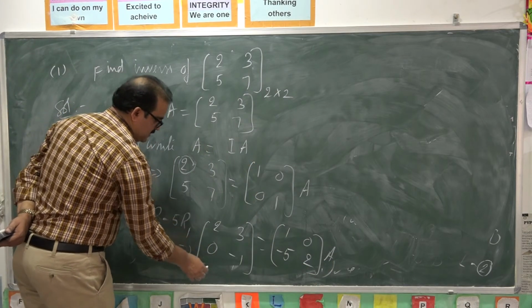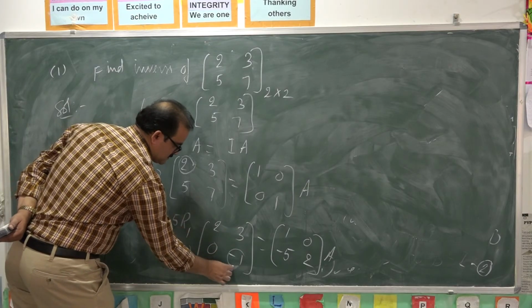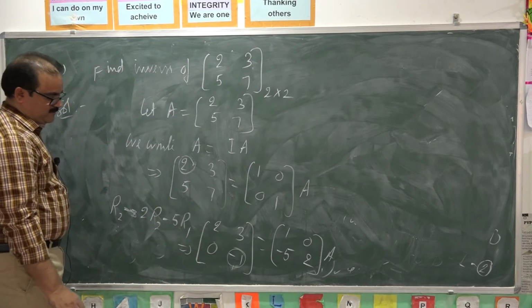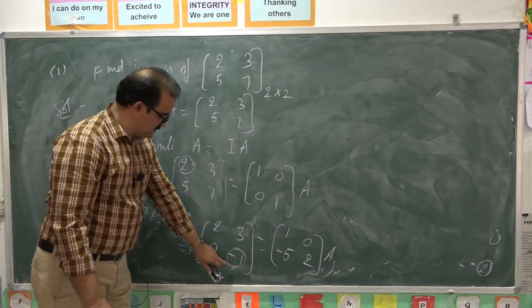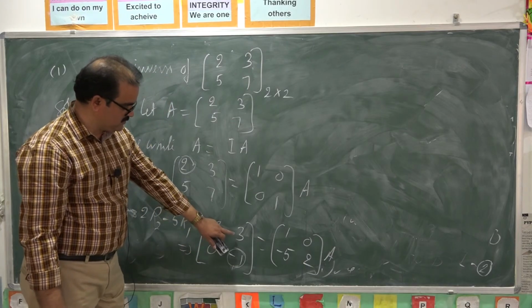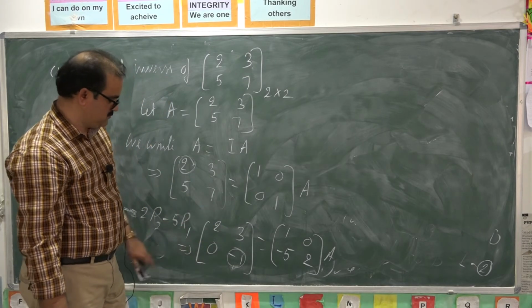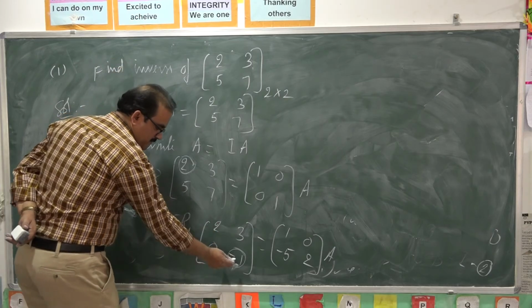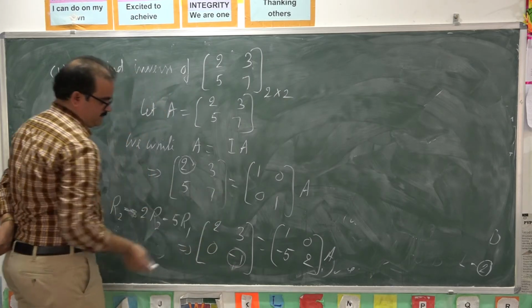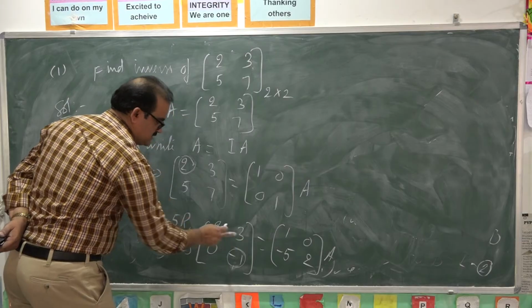Next you take the next diagonal element, minus 1. By using this minus 1, try to reduce this element as 0. How does it become 0? Multiply this with 3 and then add. Now here first row is changed.